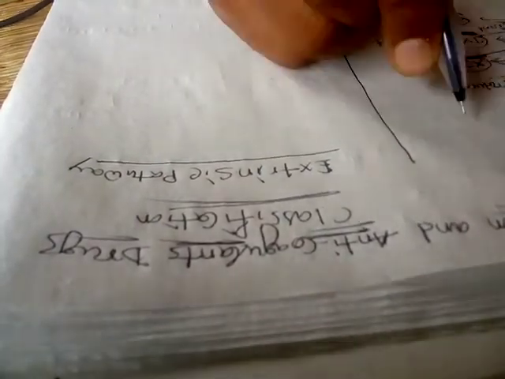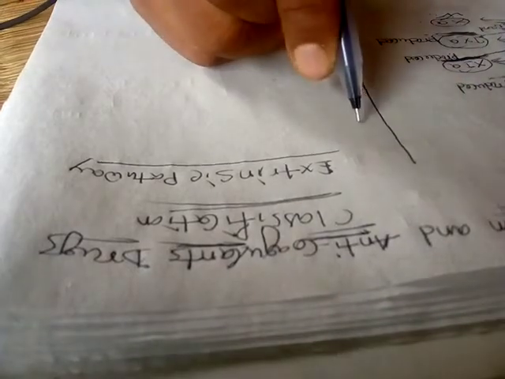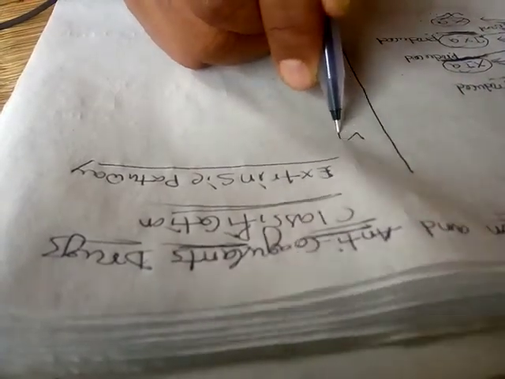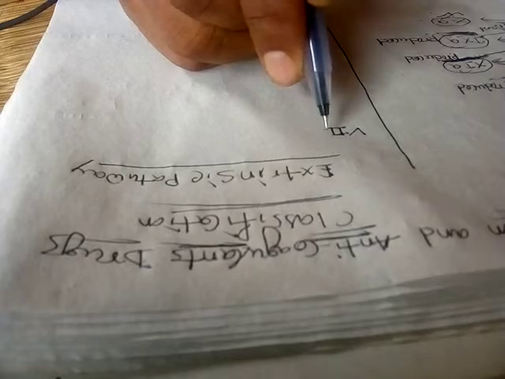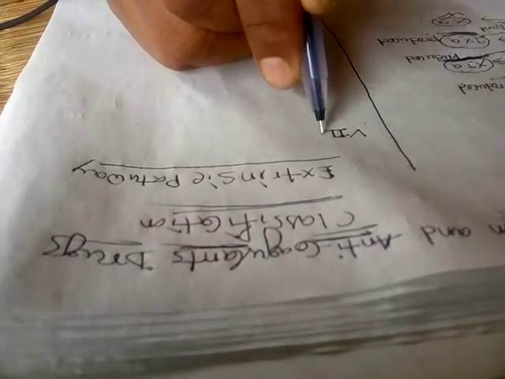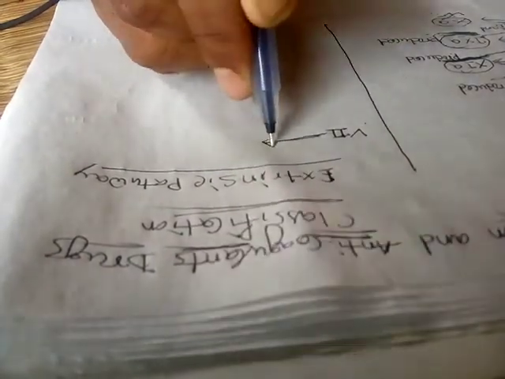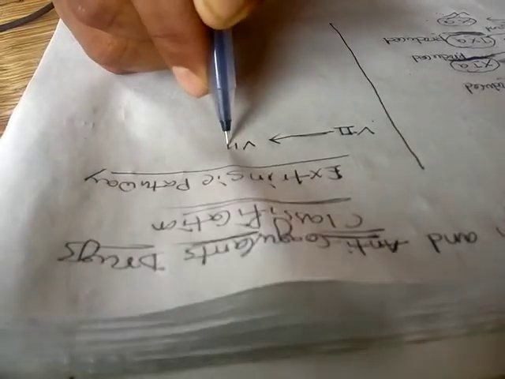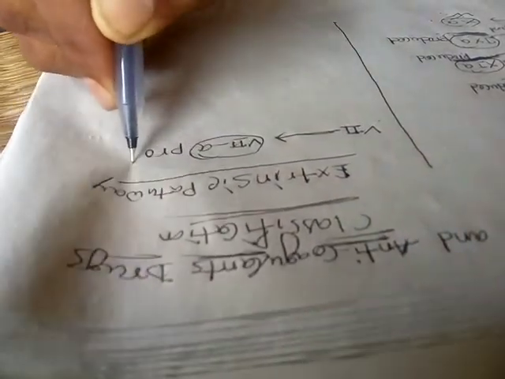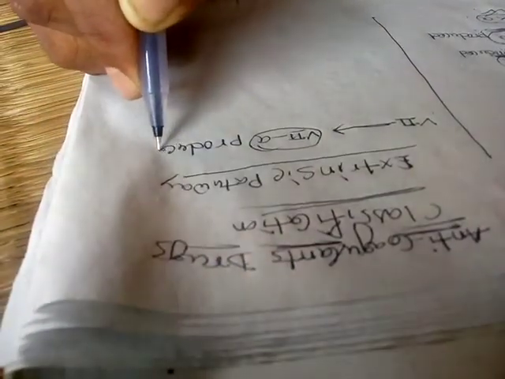In the extrinsic pathway, when any kind of cutting or injury takes place, we can see the activation of 7 clotting factor. That 7 clotting factor is able to produce 7A clotting factor.